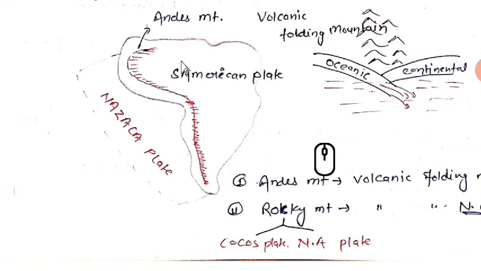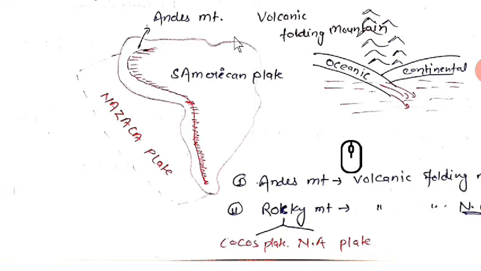So yeah, here this shaded part is of Andes mountains. This shaded part contains Andes mountains located in the South American plate. This side part is the Nazca plate. Okay, we are not going to this part now.